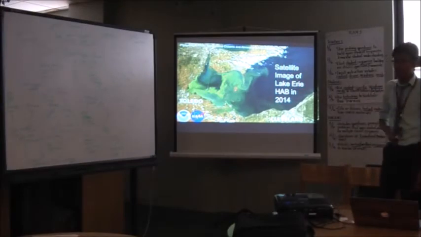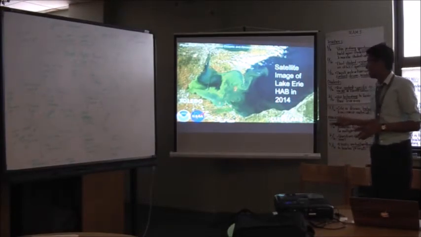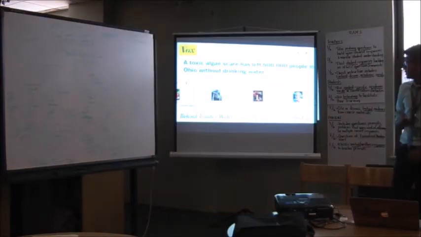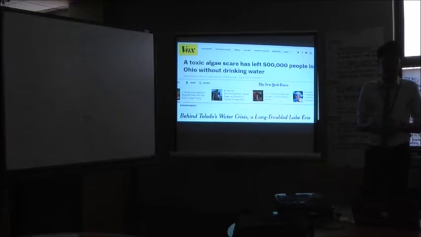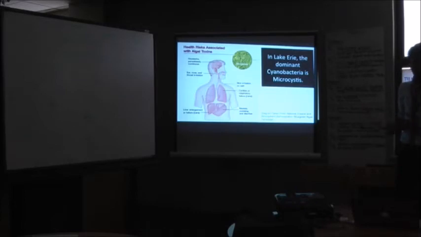And so now this is a satellite image of the 2014 harmful algae bloom in Lake Erie, and keep in mind that this is near the city of Toledo. So can you guys guess what happened next? In 2014, the city of Toledo had to shut down drinking water, or tap water, for more than 500,000 of its residents, because that water was toxic with a type of toxin known as microcystis. So microcystis is deadly to the human body because it could cause liver failure, cardiovascular diseases, headaches, and other neurodegenerative diseases.